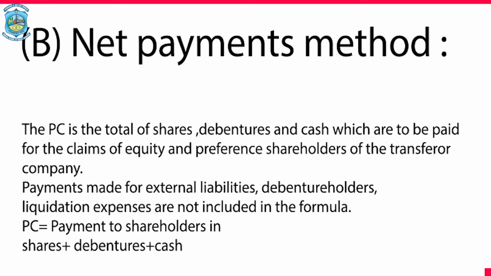Under net payments method, the purchase consideration is the total of shares, debentures and cash which are to be paid for the claims of equity and preference shareholders of the transferor company, that is the selling company. Now, payment made for external liabilities, debenture holders, liquidation expenses, they are not to be included in the formula. So, what is the formula for purchase consideration under net payments method? It is payment made to shareholders plus debentures plus cash. So, all these three constitute net payments method.